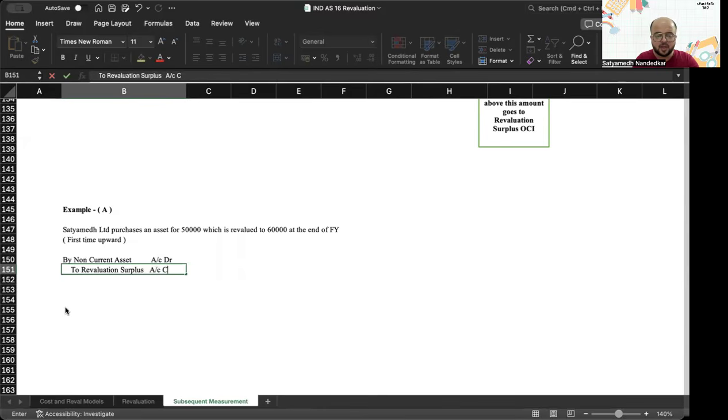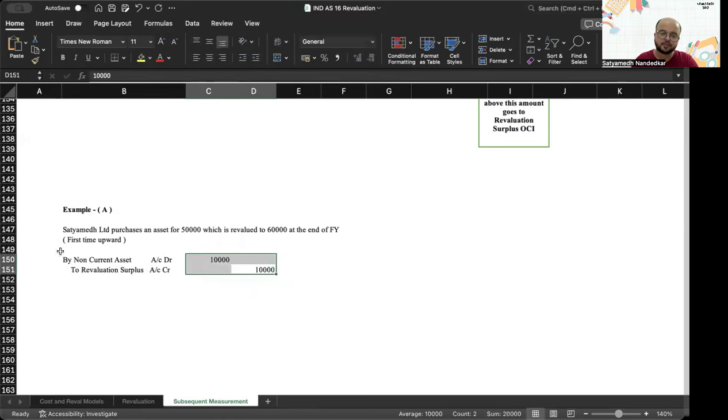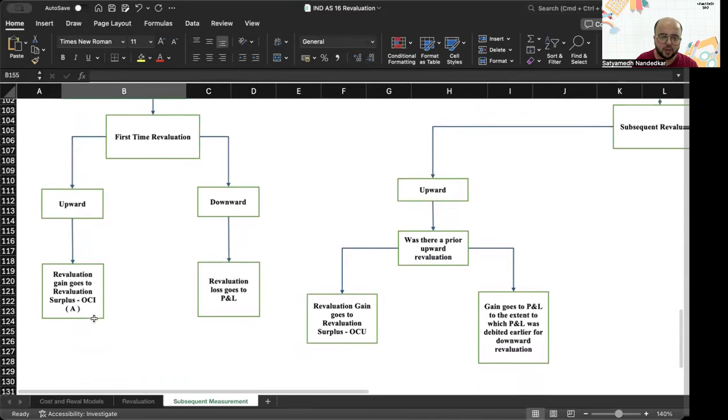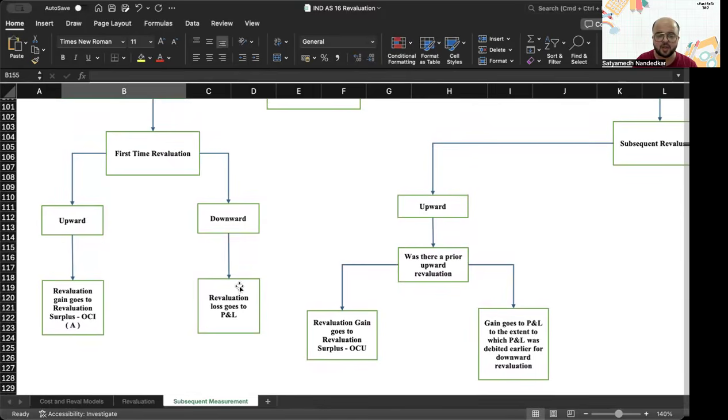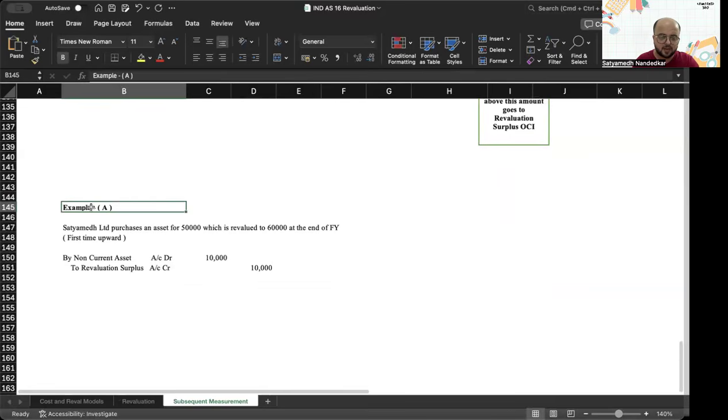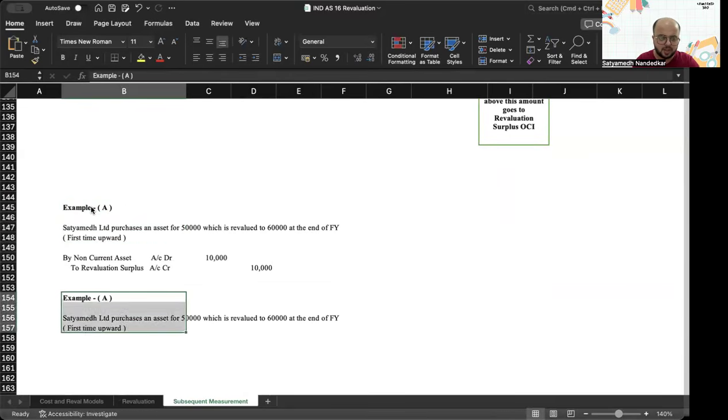Then first time revaluation is downward. What happens? This is situation B. The revaluation loss goes to P&L. This was example A. I'm going to make some small changes to this.